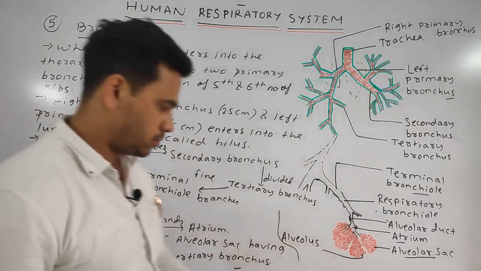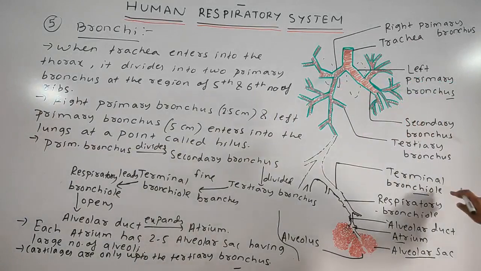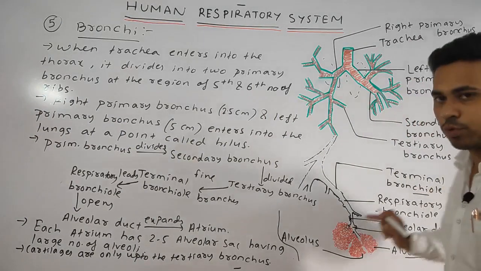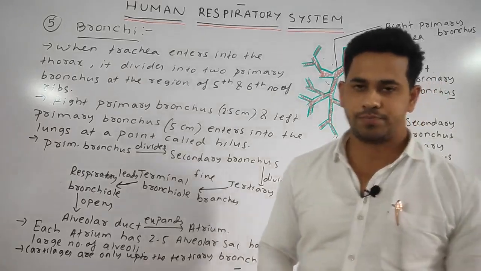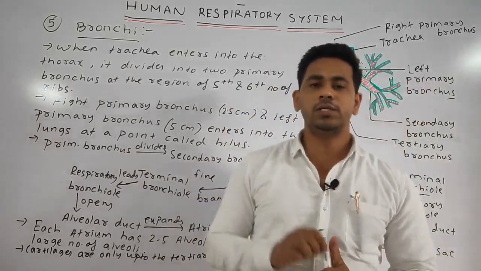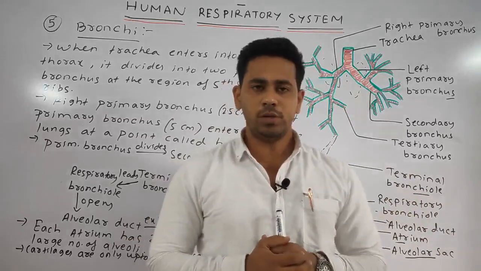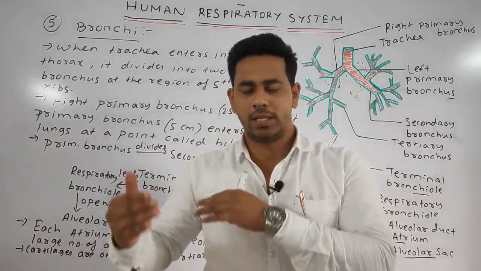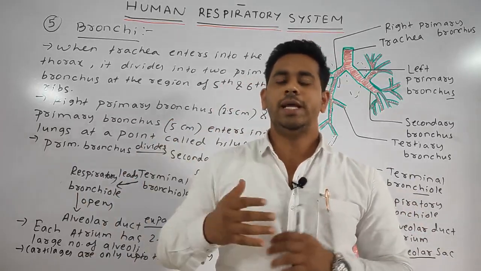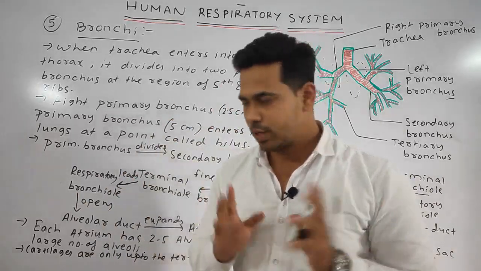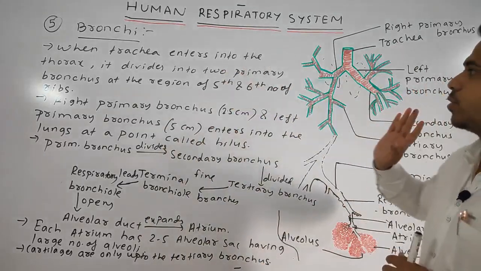Okay students, and you should remember one more point, that up to the terminal bronchiole it is the conducting portion, whereas the lower portion is called the respiratory portion. Why the conducting portion? Because it acts as the passage of the air. And why the respiratory portion? Because it helps in the process of respiration, and also in filtrating the inhaled air. Okay students, so this much we have discussed in the case of the bronchi.